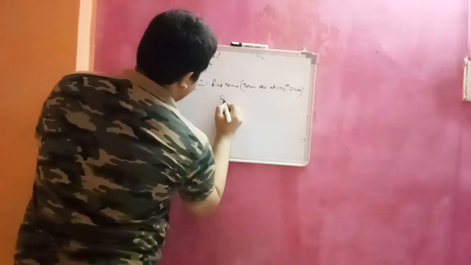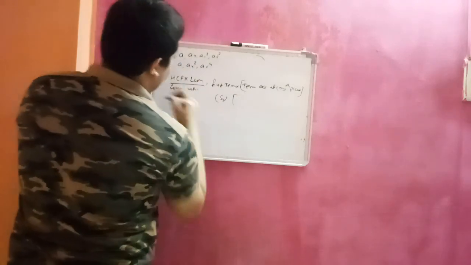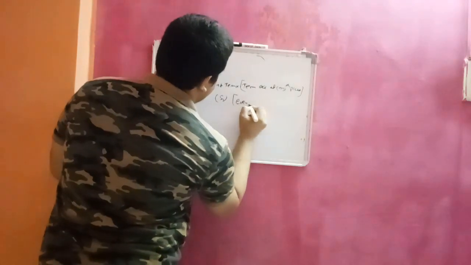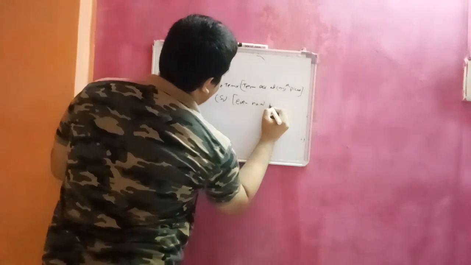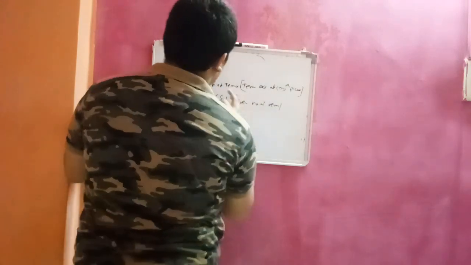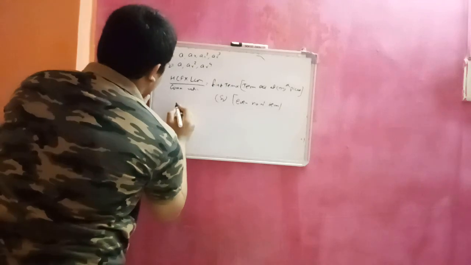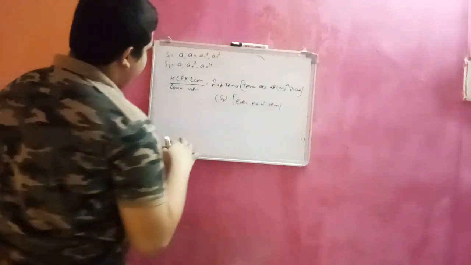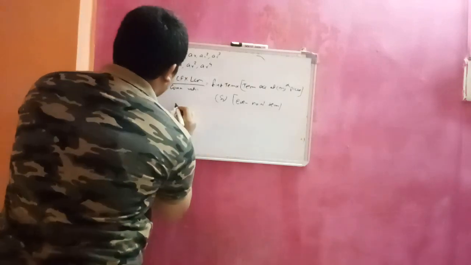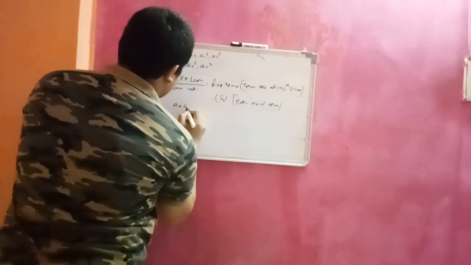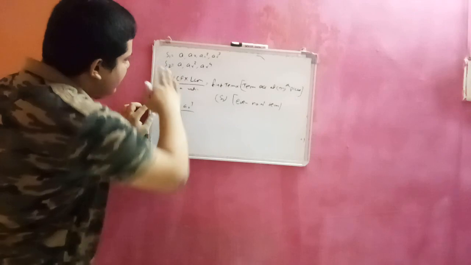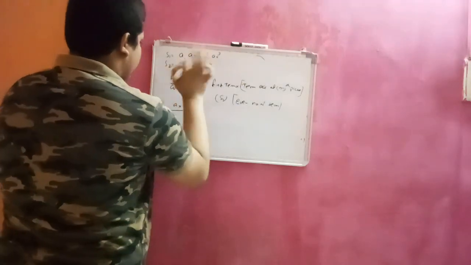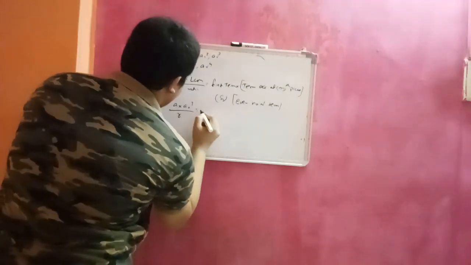Suppose this is for S1, the first one, for an even number of terms. The number of terms in S1 should be even. HCF is the first term. For a geometric progression having natural numbers, HCF is our first term, that is A, and LCM is the last term, that is AR cube. For a geometric progression having natural numbers in increasing order, LCM is always the last term. The common ratio is R.